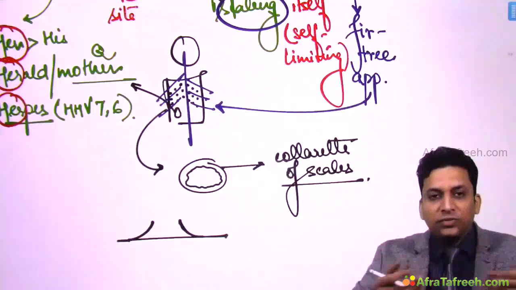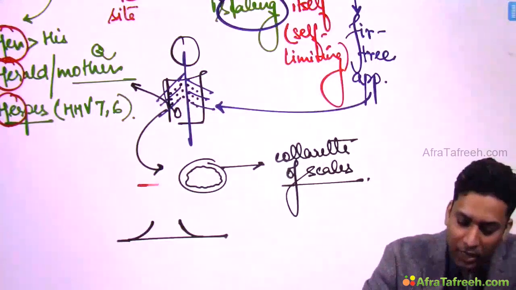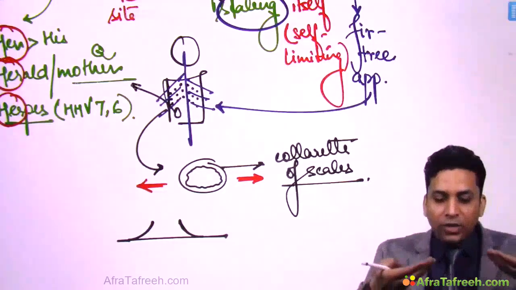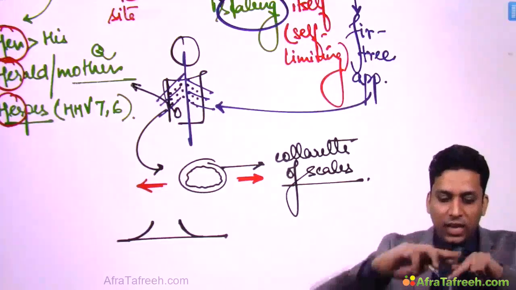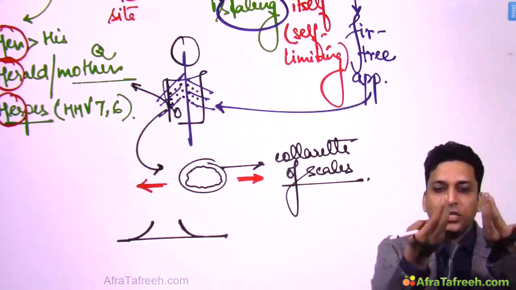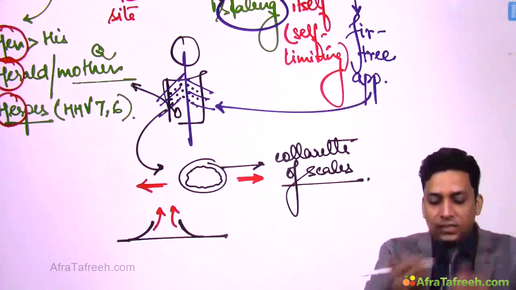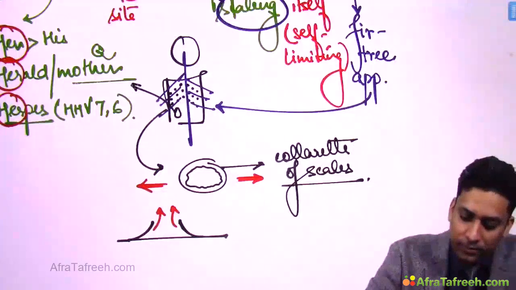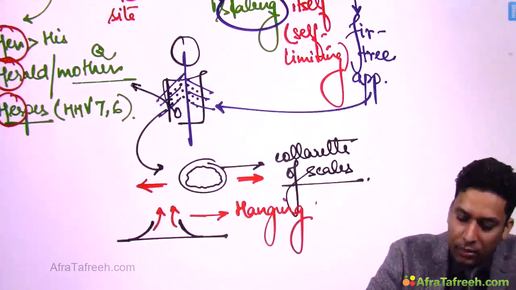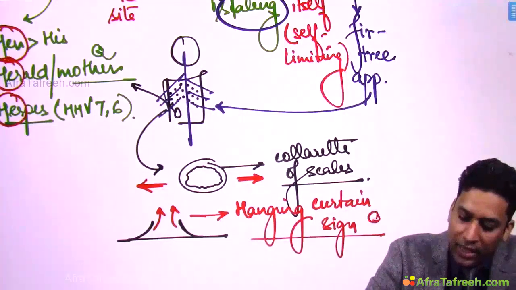Okay. Now these free edges, they become more prominent if you stretch the lesion. Like if this is the lesion and you stretch on either side. So if you stretch the lesion, what will happen to these free edges? So if these are the edges and you are stretching the lesion like this, these free edges, they roll along the line of stretch. Okay. So they roll along the line of stretch. So this rolling of the edges gives which sign? So this is known as hanging curtain sign. So hanging curtain sign is seen.